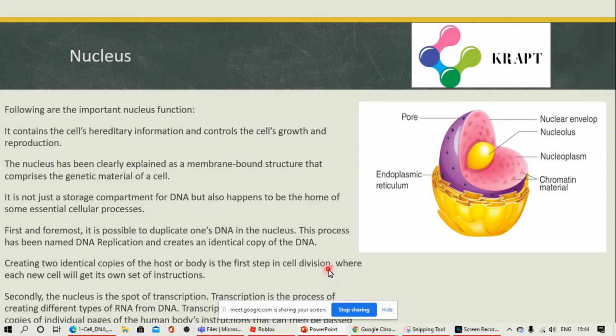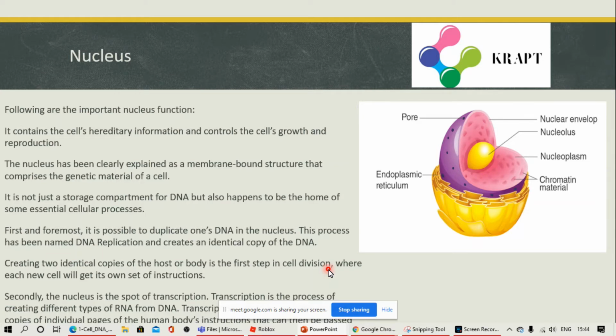some essential cellular processes. It also helps in DNA duplication, the cell replication, DNA replication, and creates an identical copy of DNA. When the cell divides, what happens is DNA should replicate, that is, the daughter cell should also have an equal number of DNA. Therefore, the nucleus enables the DNA replication process.